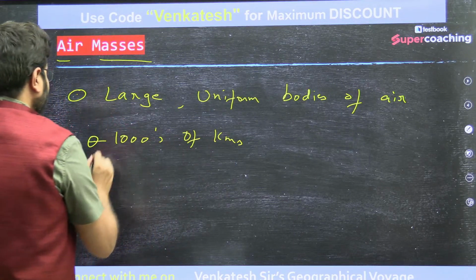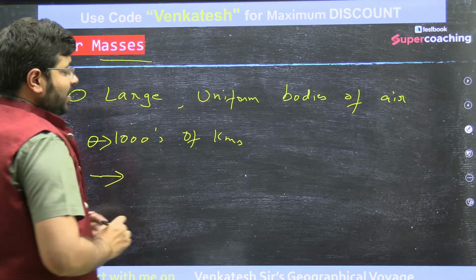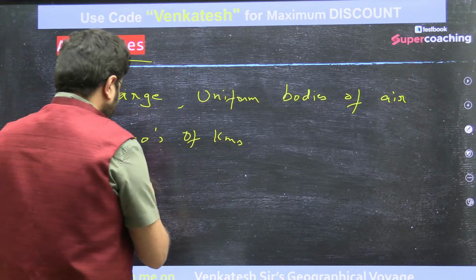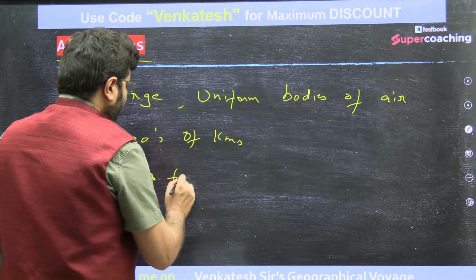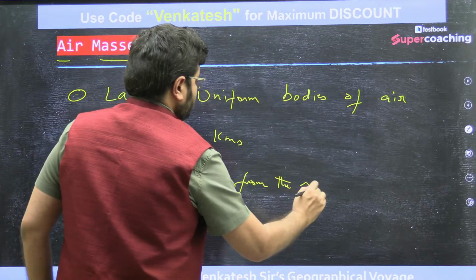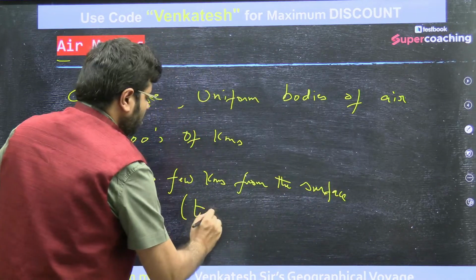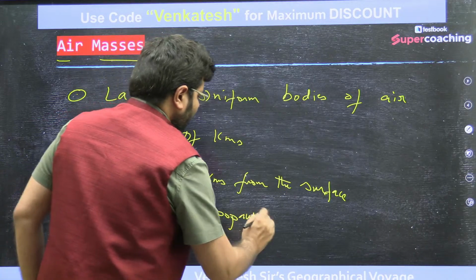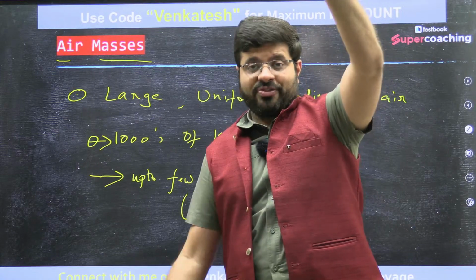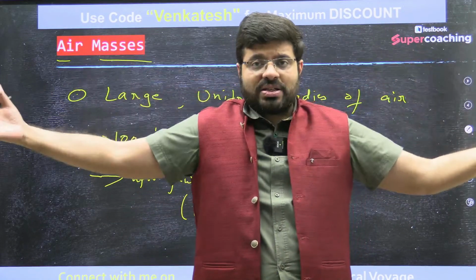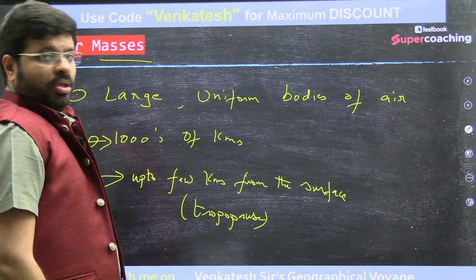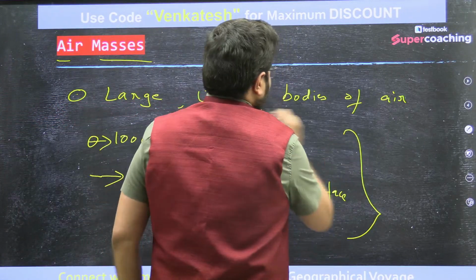They can extend a few kilometers up into the atmosphere from the surface, sometimes even to the point of the tropopause. So 10 kilometers from the surface into the atmosphere, and a 1000-kilometer stretch, you have large uniformity of temperature. You have large bodies of air which have uniformity.